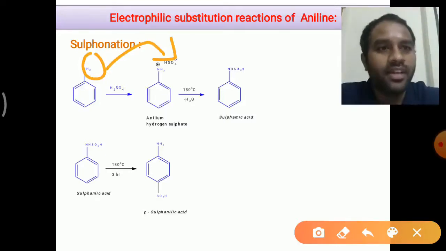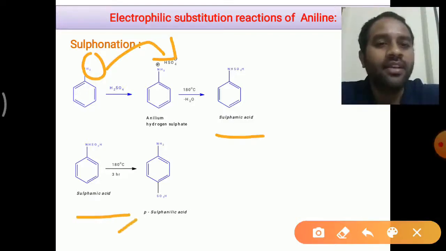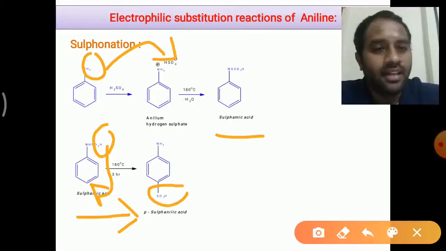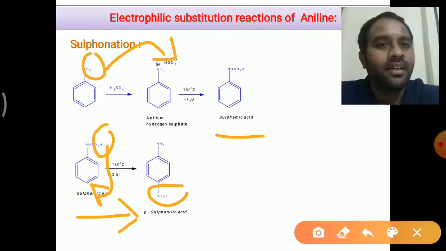Of course, when we heat this up to 180 degrees Celsius, it will lose its water molecule to form sulfamic acid. On further heating for 3 hours at 180 degrees Celsius, we will see the rearrangement of the sulfamic group to the ring to get the para-sulfonic aniline, that is para-sulfanilic acid, right? This is the electrophilic substitution reaction on aniline, right?